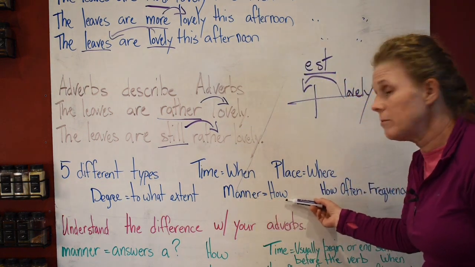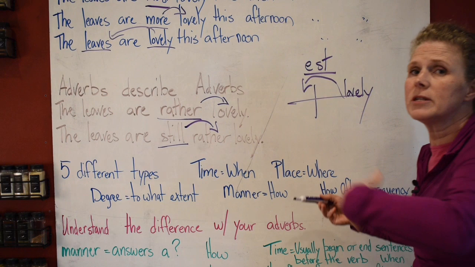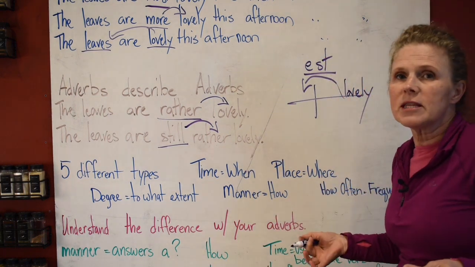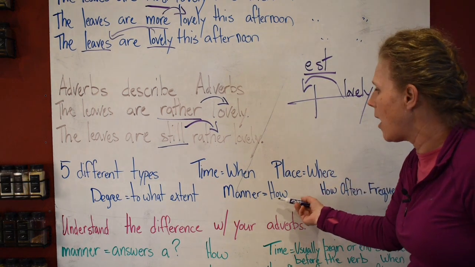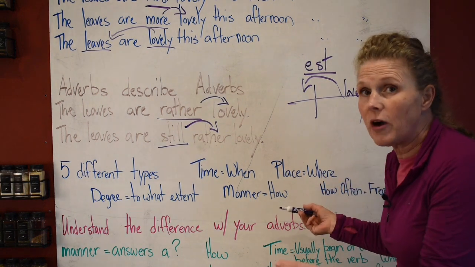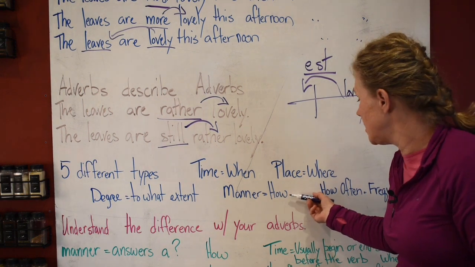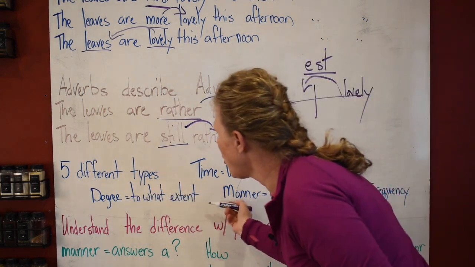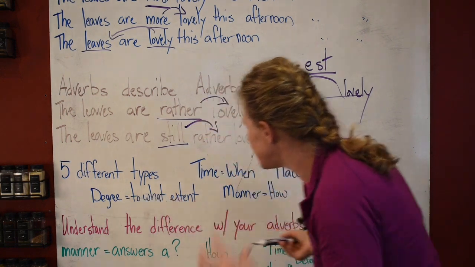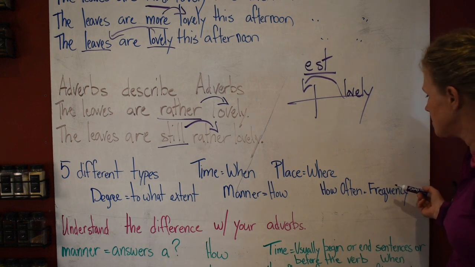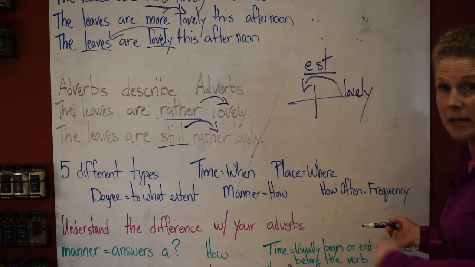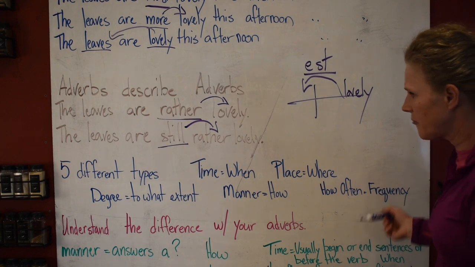Now, the manner means how. How did it happen? I honestly think you can ask these 3 words, when, where, and how, and it will help you find what you need if you do these. But this is also crazy helpful. To what degree? How often? The frequency did it happen? How often did it happen? Never, right? It's a frequency.